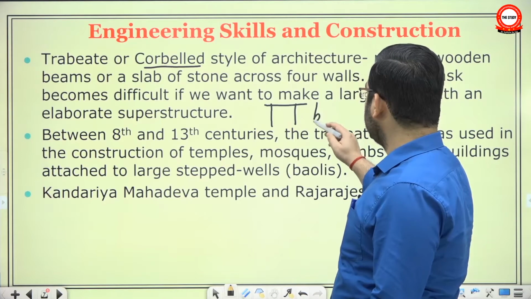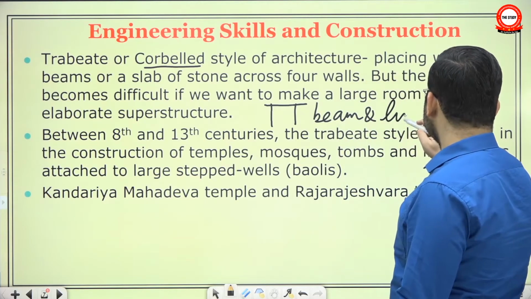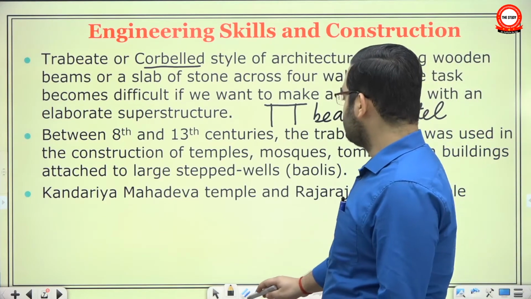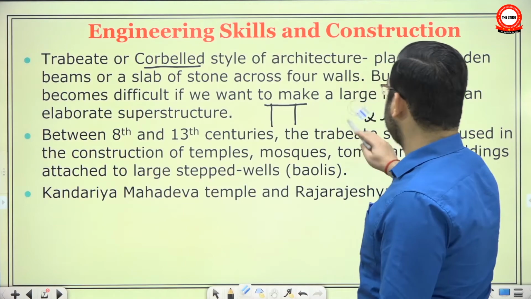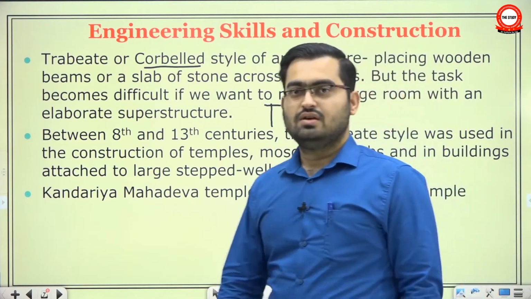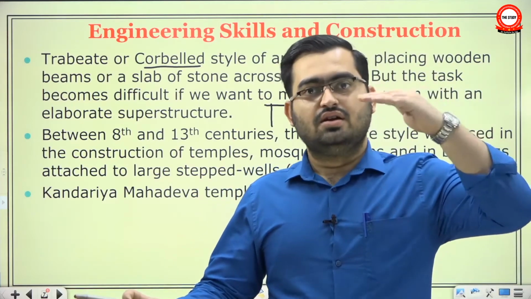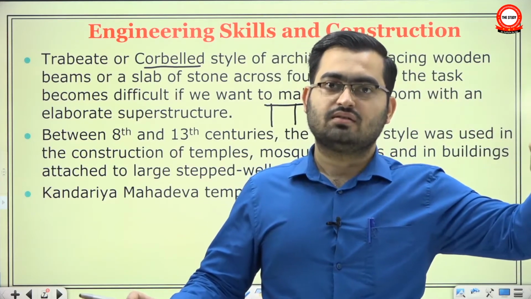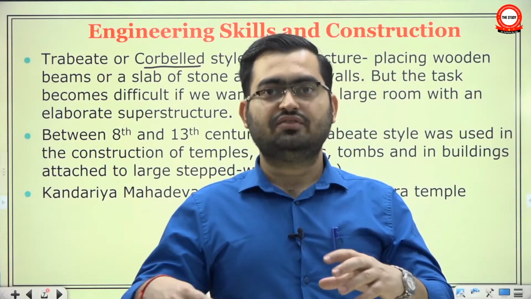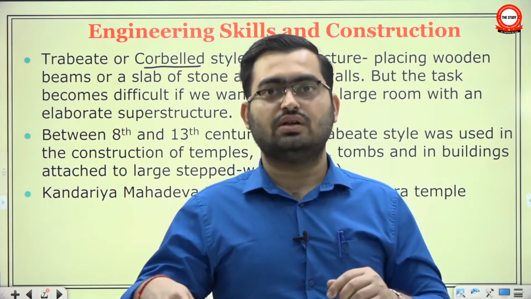This is called beam and lintel style. Many people say linter. Linter is not correct. Lintel. Okay, this is the beam and lintel style. Very simple. Just put a slab on top of the two beams. This is very visible in the case of doors. And in fact, even a roof is built in this manner. Now, if it's a small room, you don't need pillars in between. But if it's a large room, then you will need pillars to hold on to that roof.